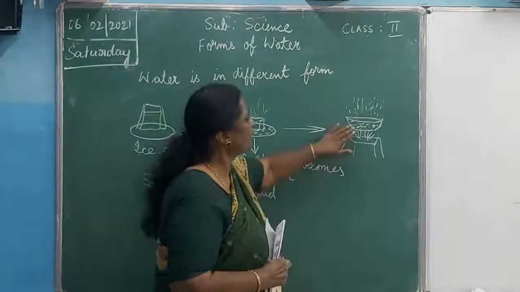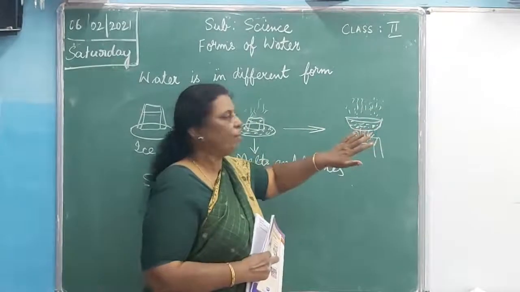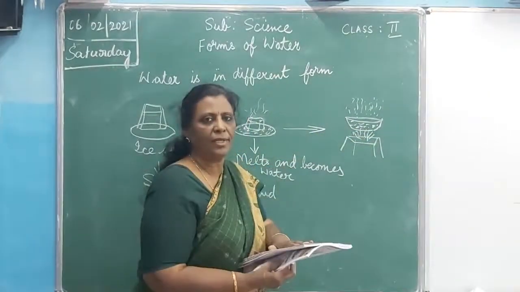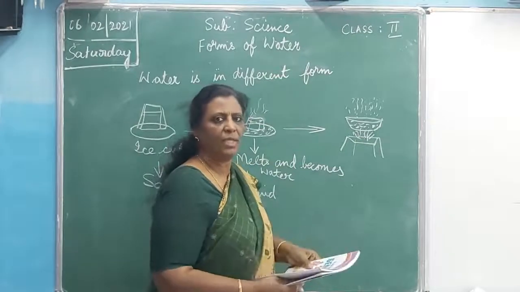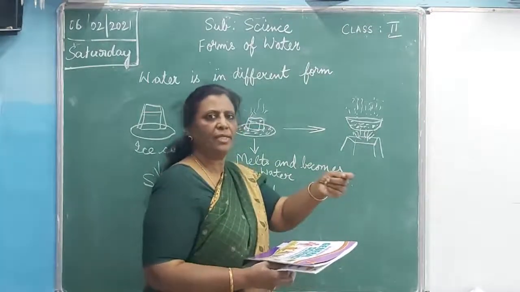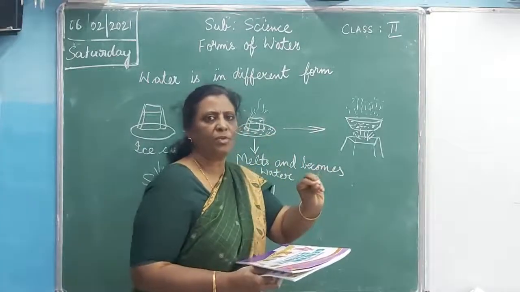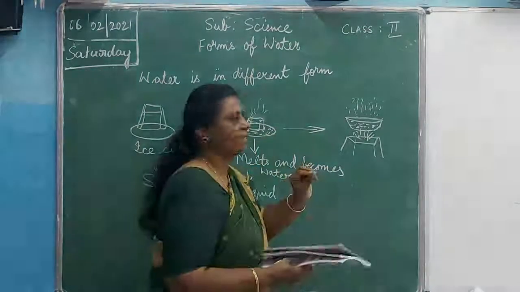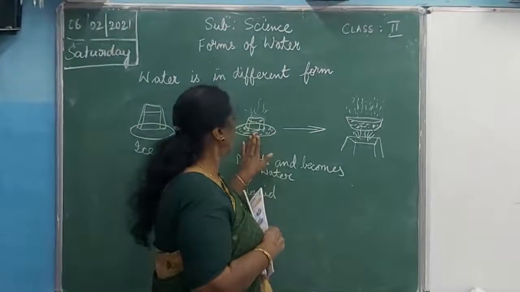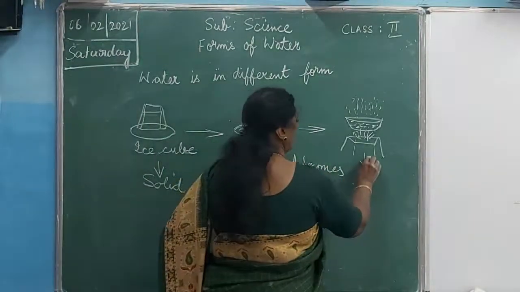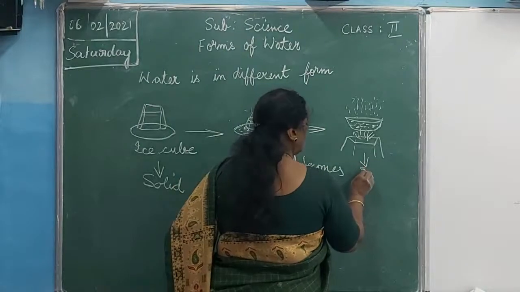This is steam. If your mummy is cooking something and you cover the vessel with a lid, and you lift the lid and see, you will get drops of water on the lid. What are those drops of water? Those drops of water are the steam that is formed from heating it. So here it forms steam.